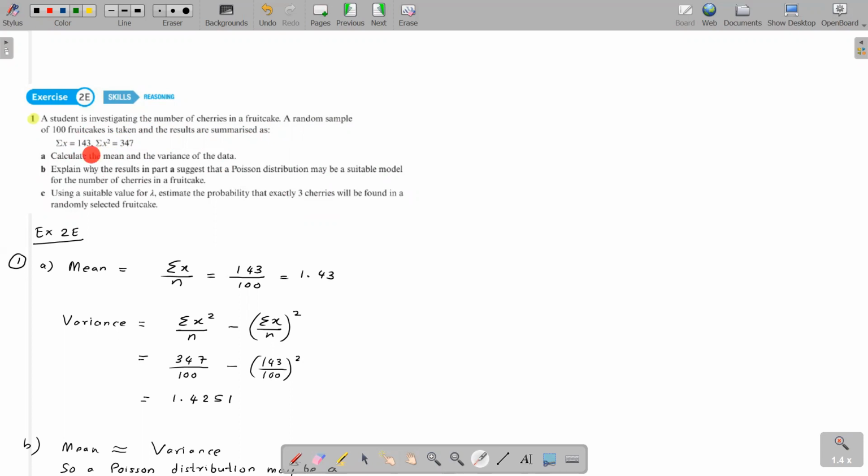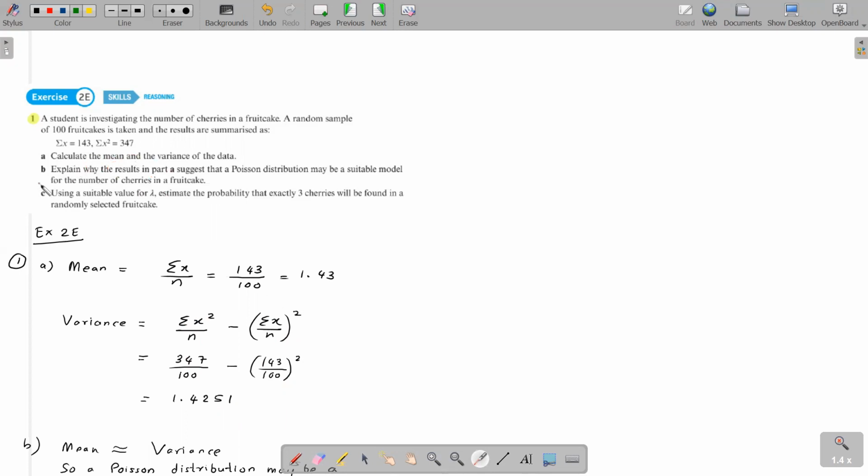The mean is sigma x over n, and the variance is sigma x squared over n minus (sigma x over n) squared. Substituting the values with n as 100, I get my variance as 1.4251 and the mean as 1.43. So part A is done.